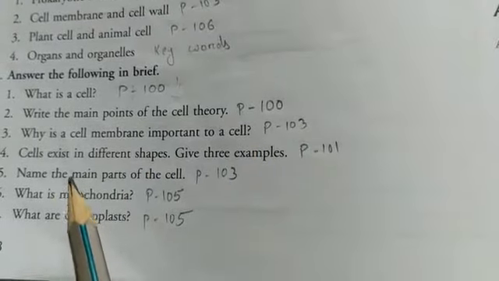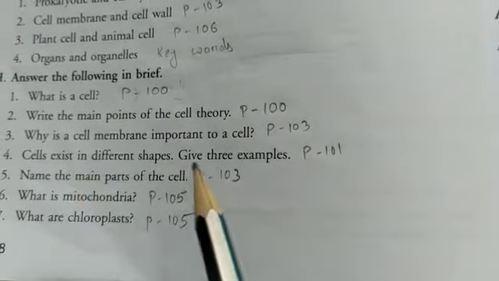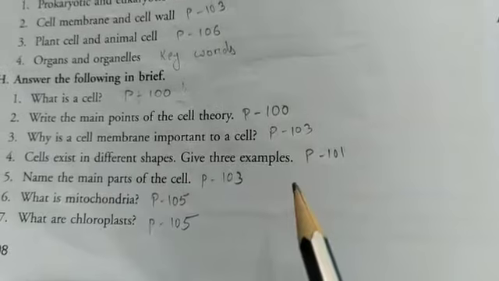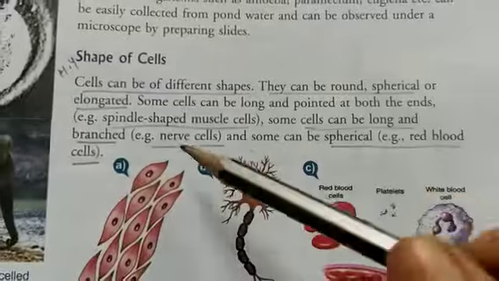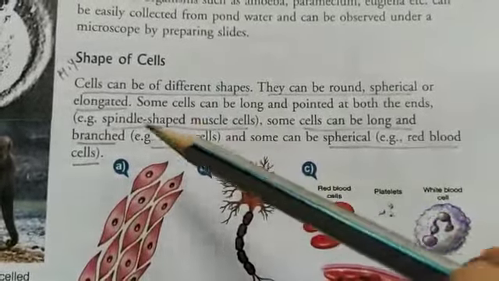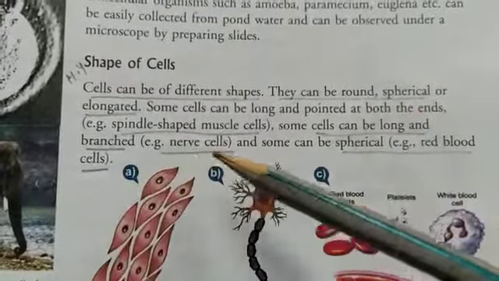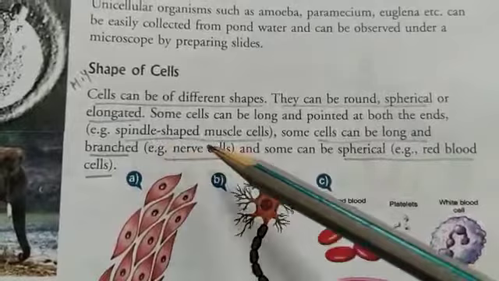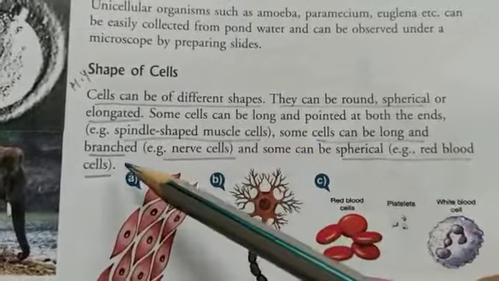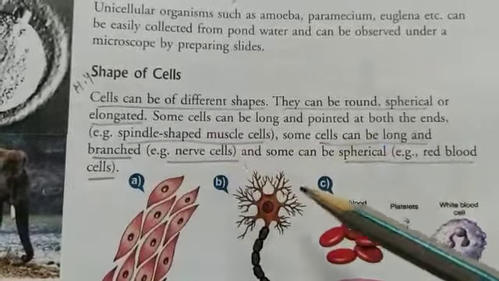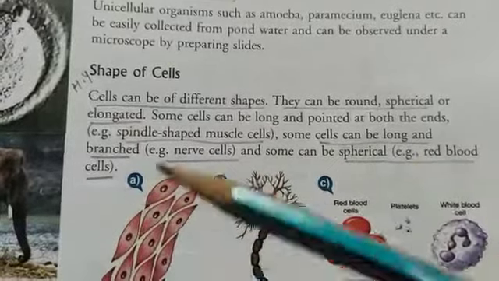Number 4, cells exist in different shapes. Give 3 examples. Page 101. So this is H number 4, page 101. Cells can be of different shapes. They can be round, spherical or elongated. So for example, you can give spindle shaped muscle cells, then long and branched nerve cells, spherical red blood cells.